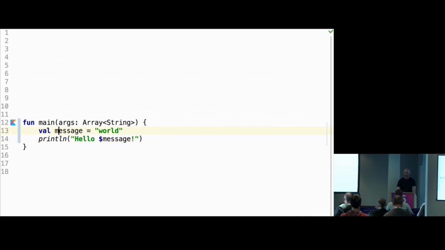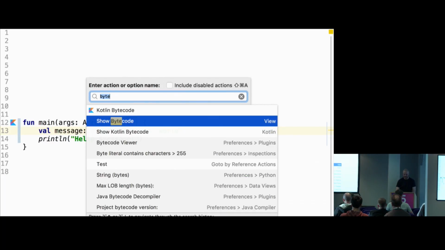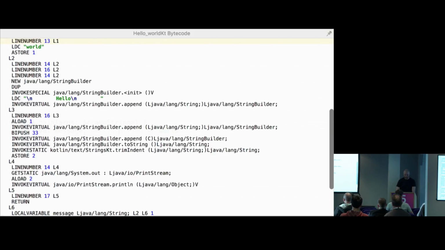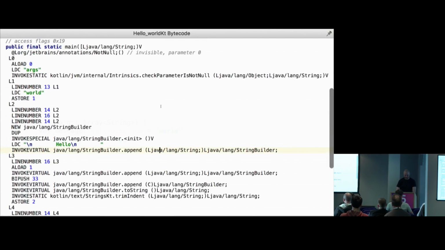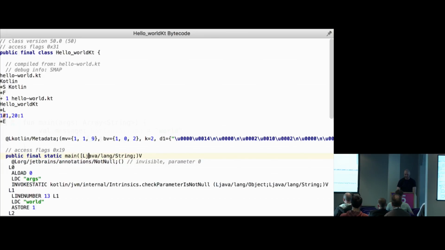So the type of the message, as you can guess, there is local type inference, let's say, unlike Java. If I specify the type explicitly, that's the type. You probably notice here, args, the syntax unlike Java and C#, you say the name of the variable, colon, and then the type. So here the type is Kotlin.String. And if I look at the bytecode of this thing, let's look in here in main. This is decompiled code, which I showed, and this highlighted bit is what it actually becomes at runtime.